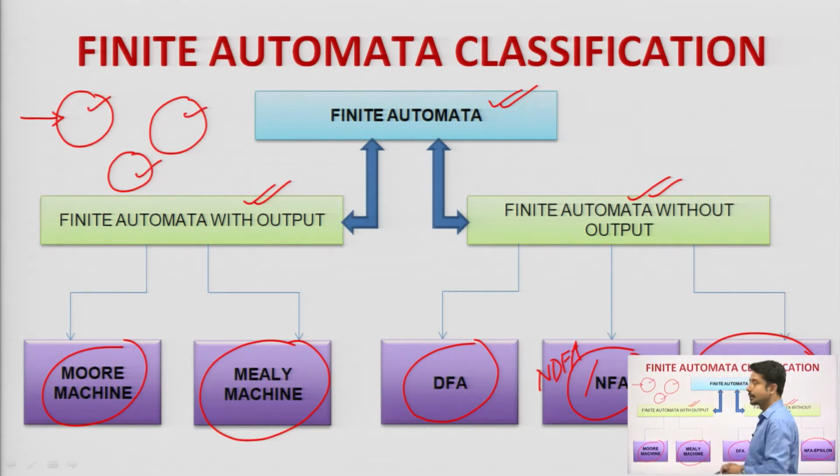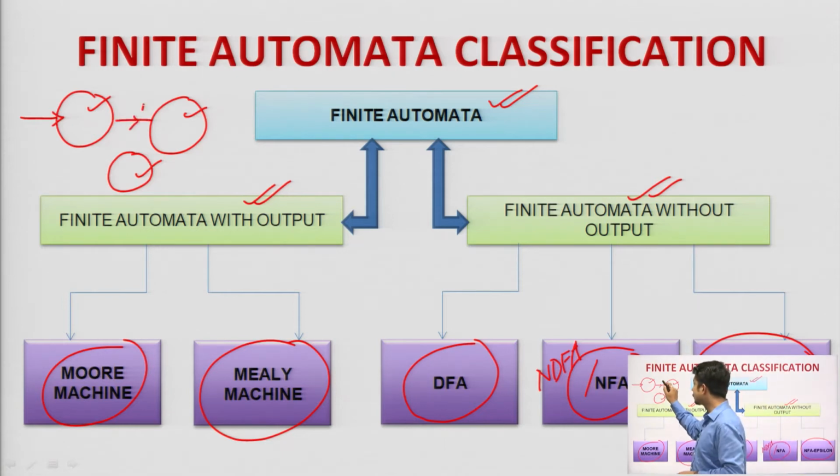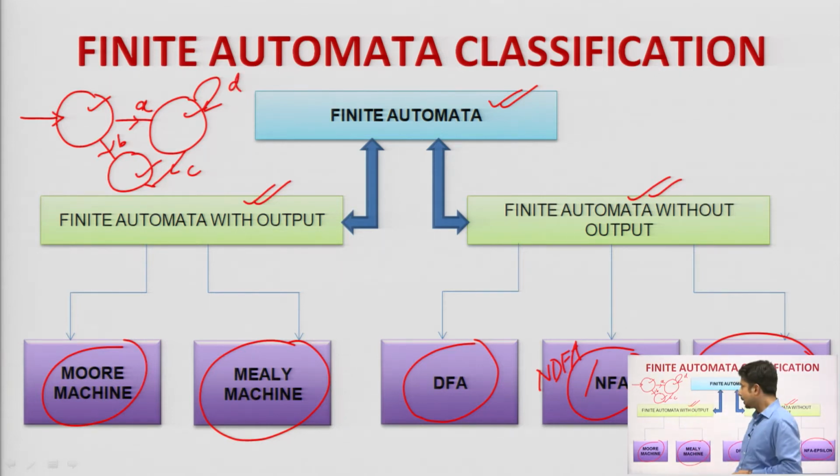Whereas, in the case of a Mealy machine, suppose we have some input transitions over here, suppose this is A, this is B, suppose this is C, and there is a self loop of D. So, these are the input transitions. In the case of a Mealy machine, the output alphabet will be associated with these transitions as well as the present state. Why present state? Because from that particular state only the input transitions will occur. That is why we have to consider the output alphabet along with the input transition as well as the present state. So, this is the general difference between Moore and Mealy machines.